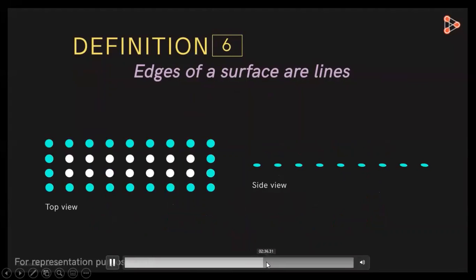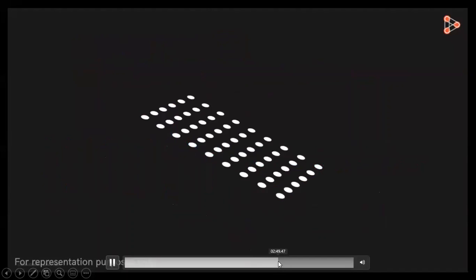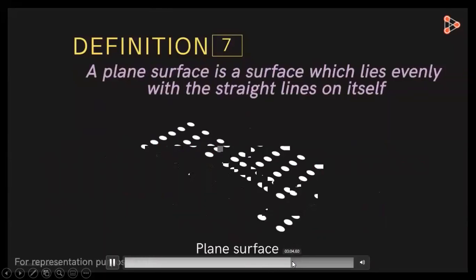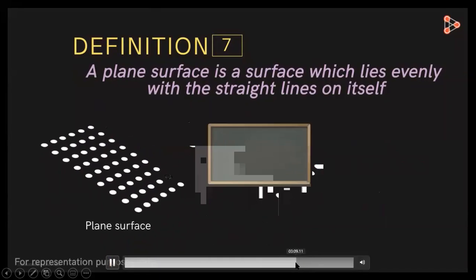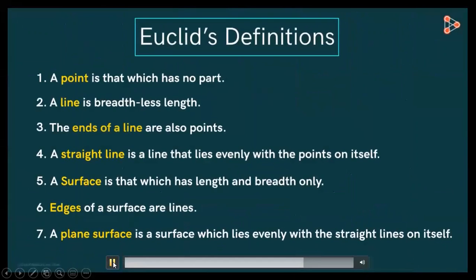The surface appears to us with a straight line. These are 7 definitions I've explained with some examples in the previous class. These 7 definitions are there in the textbook, children. First, you note down this one. Today I'll send some examples of planar surfaces. If you look at all the 7 definitions, you will notice these are the 7 definitions we discussed in a previous class with some examples.